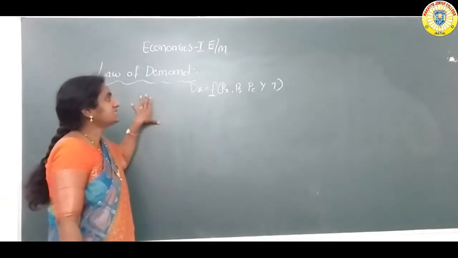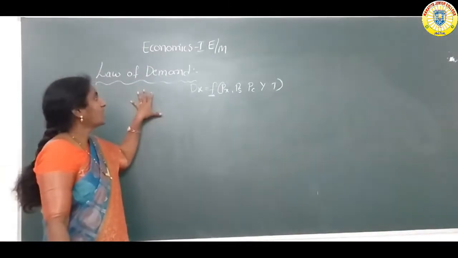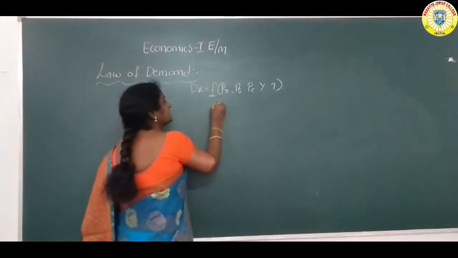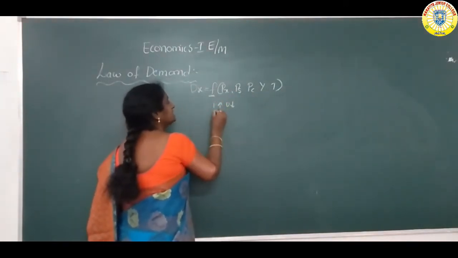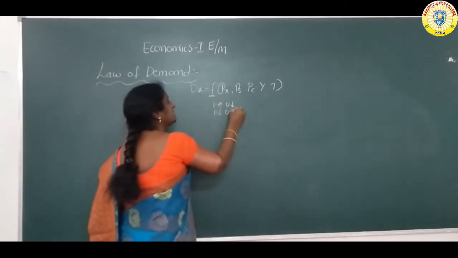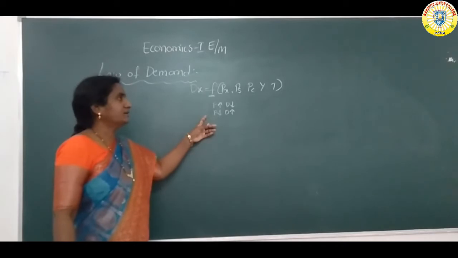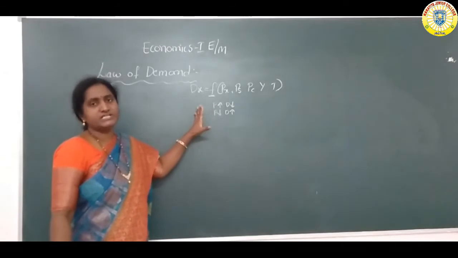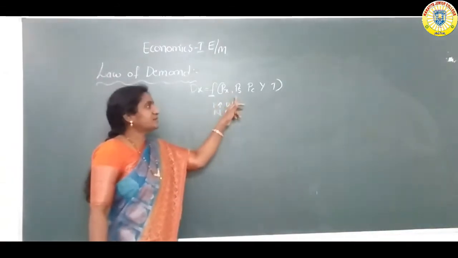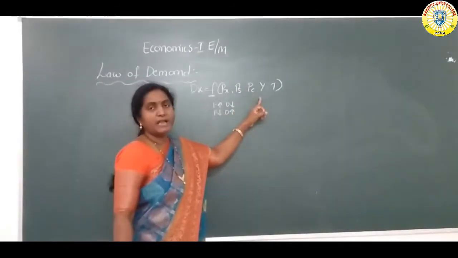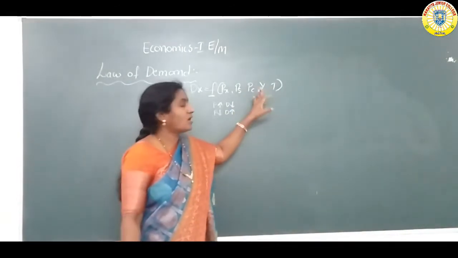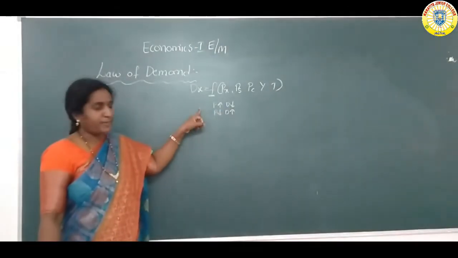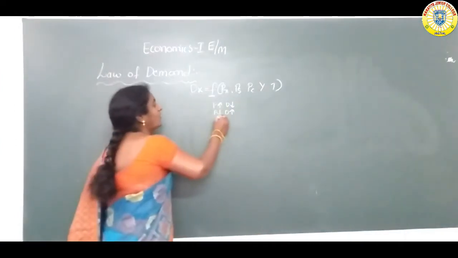Let me discuss the law of demand. All remaining things being constant, when price increases, demand must decrease, and when price decreases, demand must increase. This is the law of demand. Only the price level changes, while the price of substitutes, price of complementaries, income, and taste and preference of the consumer remain constant. Only the price changes. So this is the law of demand.